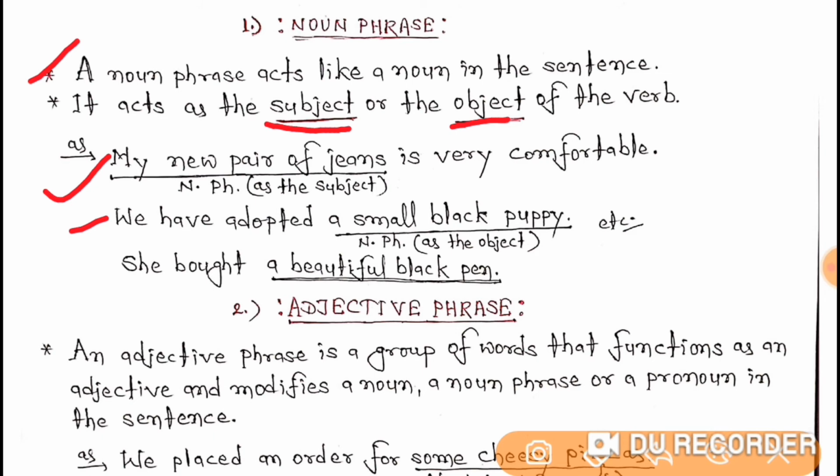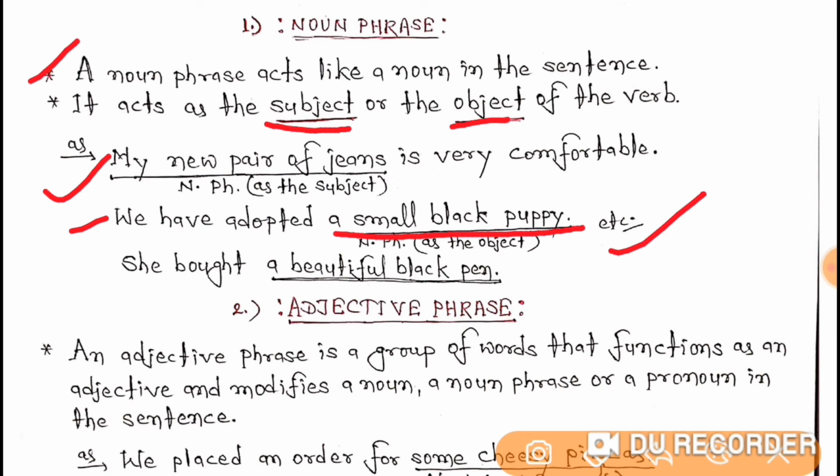So with the help of the first and second examples, I hope you are able to understand that a noun phrase always acts as a noun, and it may be the subject of the sentence, and it may also be the object of the sentence.